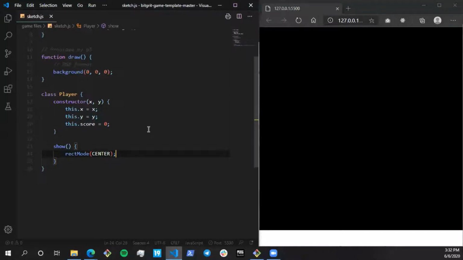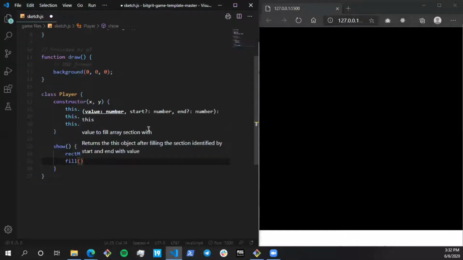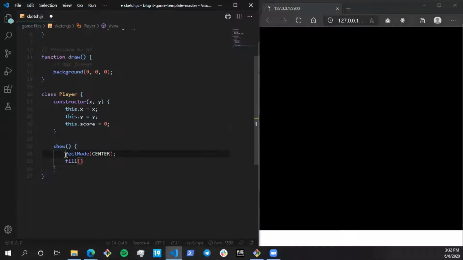I'll explain it in depth once we actually draw it. As we had background, we have a function called fill. These functions belong to P5: rectMode and fill, and background as well, are all P5 functions.